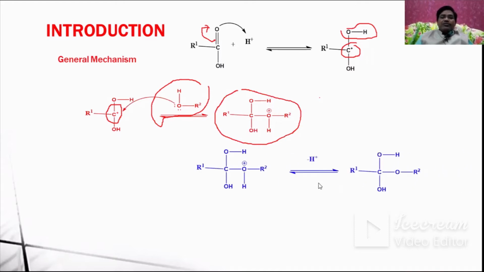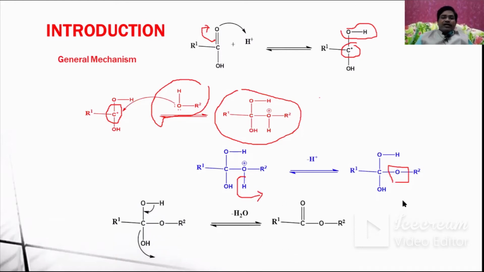And in the third step, you can see here the oxygen is positively charged, and immediately there is a loss of a proton from here, so that the oxygen loses the positive charge, and it gets neutralized. After this neutralizing, a proton will be lost from the oxygen. Then here it is going to be the fourth and last step.